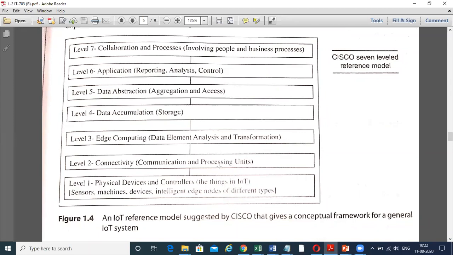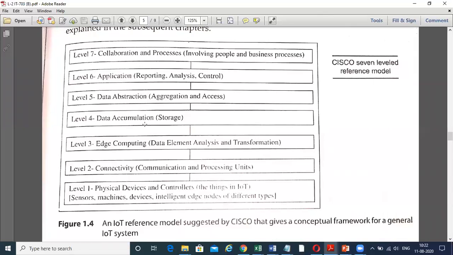In level 3 is edge computing, data element analysis, and transformations. Level 4 is data accumulation, storage of the data. Level 5 is data abstraction, aggregation, and access. Level 6 is the application: reporting, analysis, and control. And level 7 is the collaboration process, which involves people and business processes.